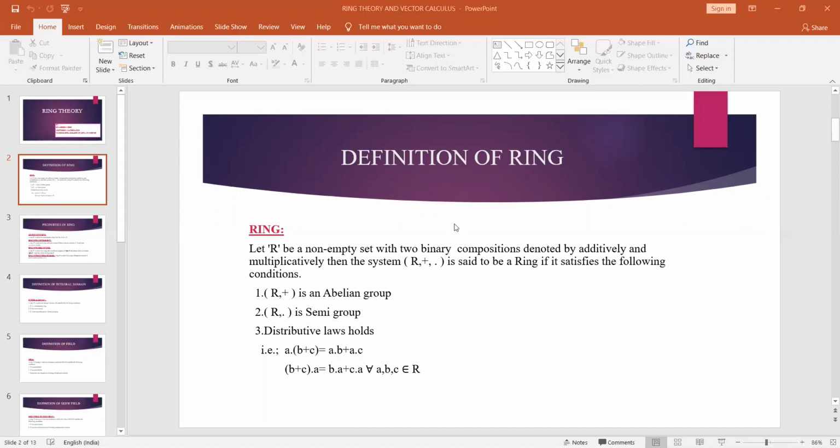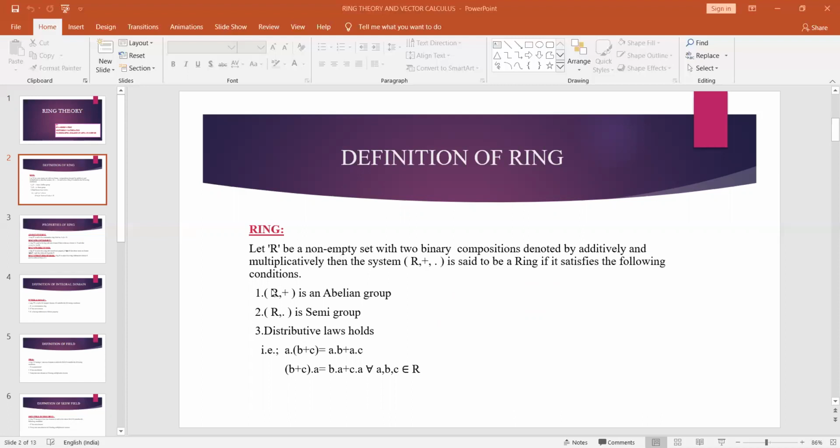Let R be a non-empty set with two binary operations denoted by additively and multiplicatively. In order to define a ring, we require a non-empty set together with two binary operations, say addition and multiplication. Then the system (R, +, ·) is said to be a ring if it satisfies the following conditions. A system is nothing but a non-empty set together with two binary operations, which is said to be an algebraic system.